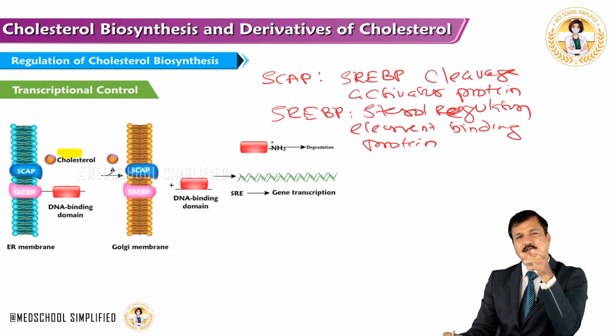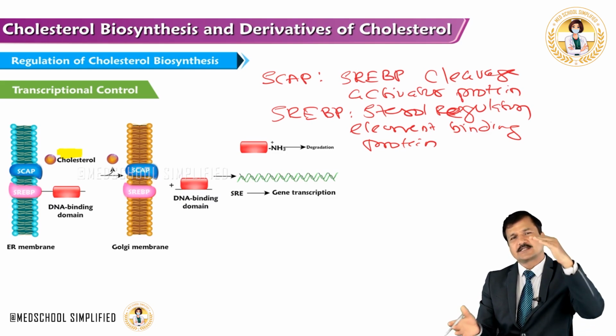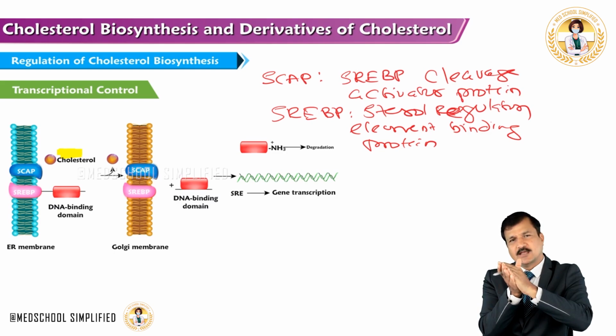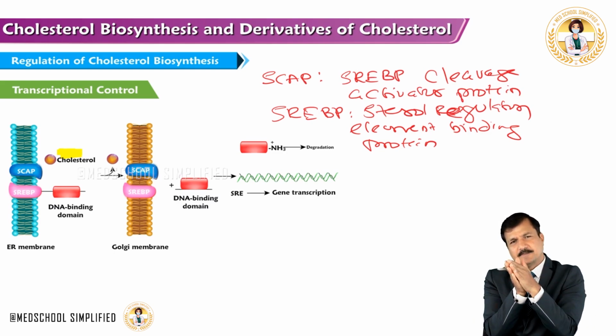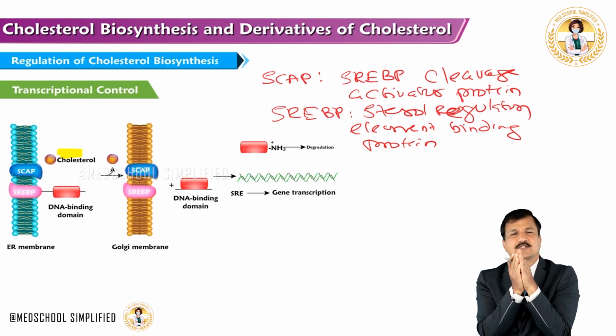So cholesterol, whenever it is at higher levels in the cell, will bind to the cholesterol sensing domain of SCAP, and SCAP makes an association with SREBP at that time. Now the SREBP-SCAP complex does not move on to the Golgi because cholesterol is attached. So whenever cholesterol is binding to SCAP, the SREBP-SCAP complex does not move to Golgi.